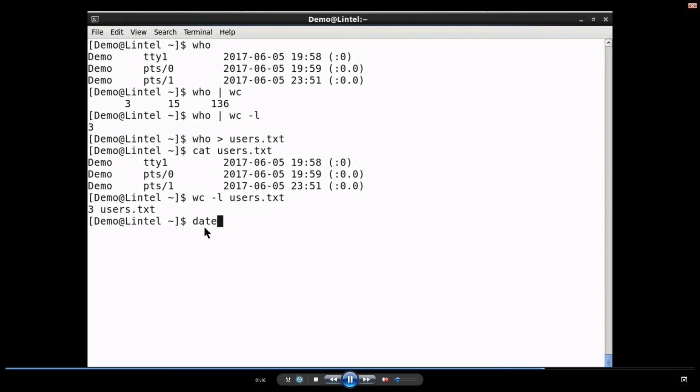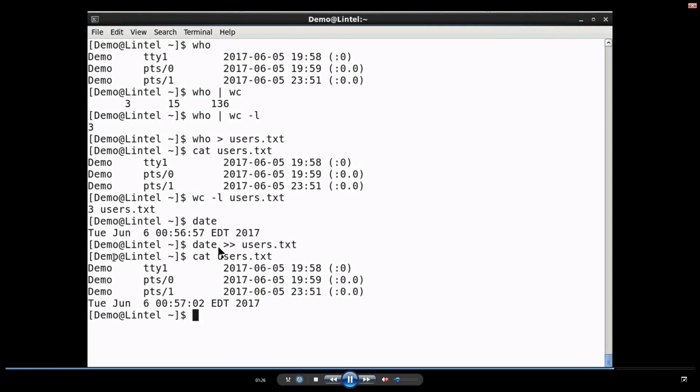Now, I will also redirect the output of date into the users.txt file. I am using double greater than sign, which means it is appending. Here you can see the who command, earlier it created 3 lines. These first 3 lines are the output of the who command, which was stored in users.txt, and I am appending the date command into the file. So, now there are 4 lines. Apart from these 3 lines, there is a 4th line which contains the date.